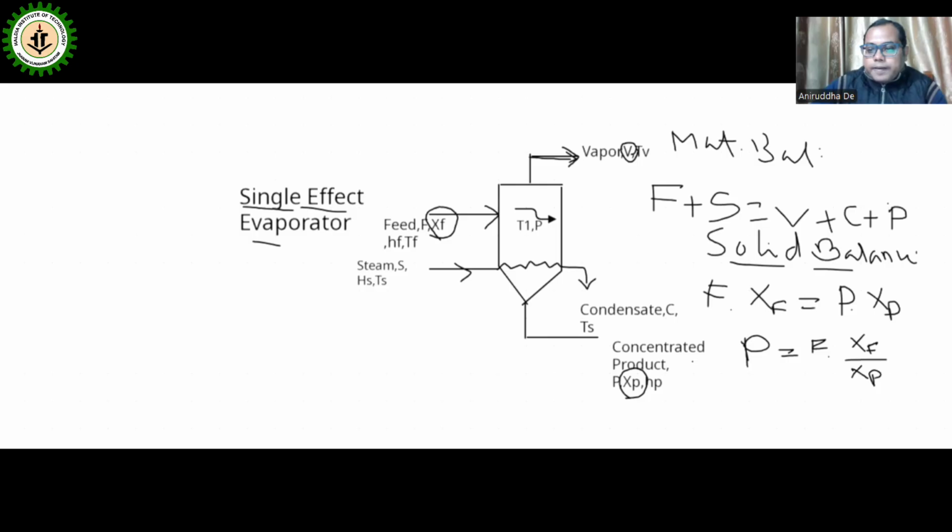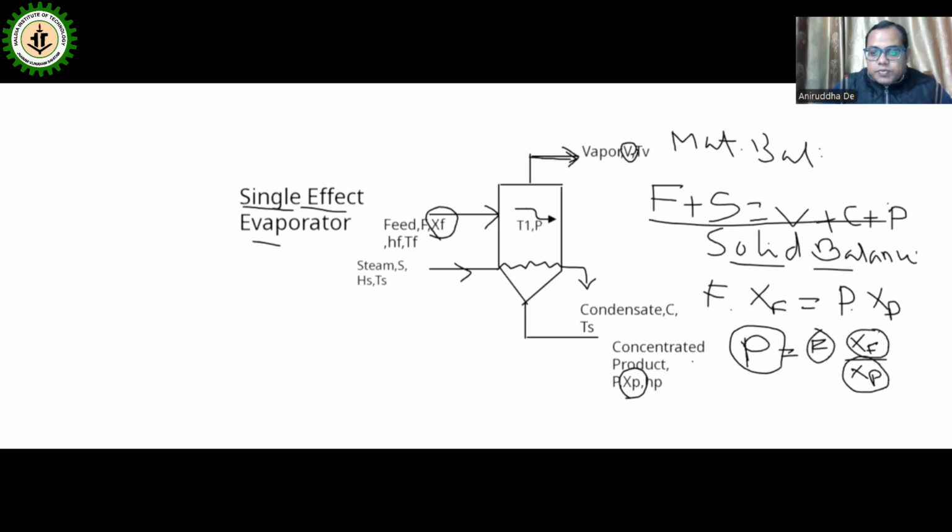From there you can calculate how much concentrated product you can get if you know the feed rate, the solid material content in the feed, and the solid material content in the product. And another equation you can also get from the material balance equation.